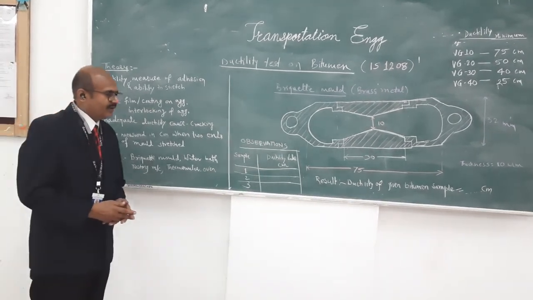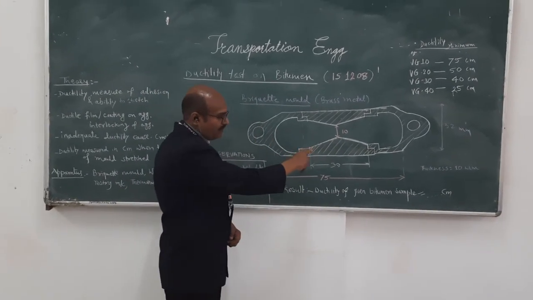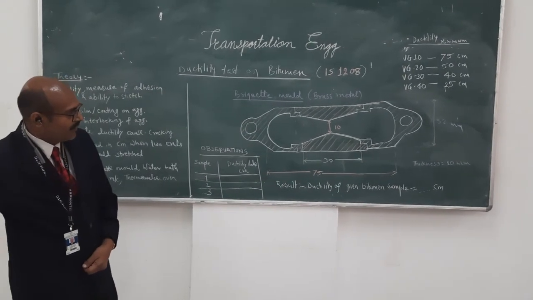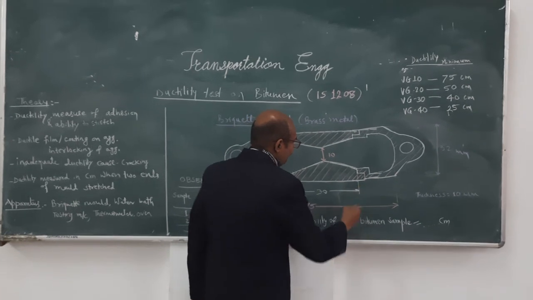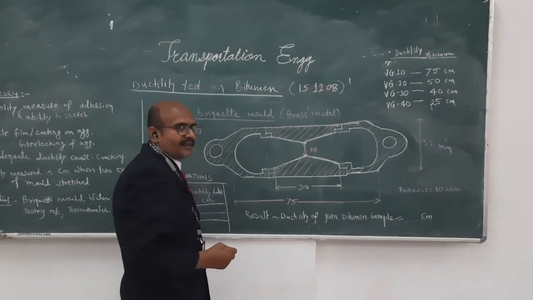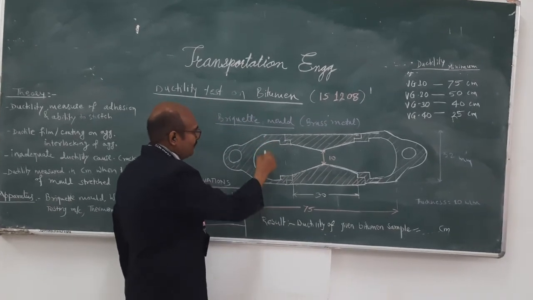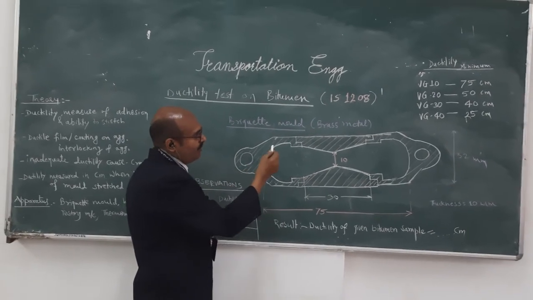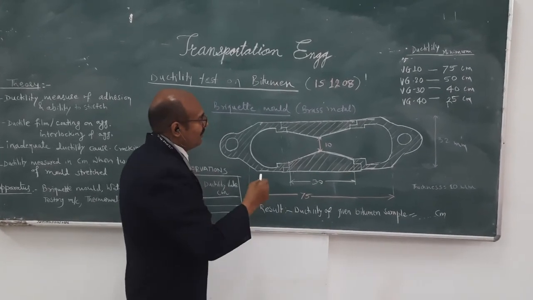In the ductility test, a special briquette mold is used. This is the briquette mold that we are going to use here. The overall length of this briquette mold is around 75 mm, and the length between the two clips is 30 millimeter, with a gap of only 10 millimeter. The overall width is about 32 mm, and the thickness of this briquette mold, which is made of glass, is 10 mm. These are the dimensions required for the measurement of ductility.